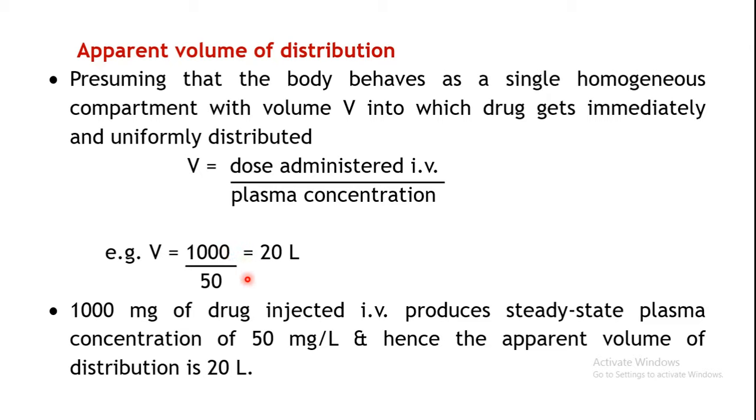So milligram will get cancelled and liter will come into the numerator. So the volume of distribution of this drug, administered at 1000 milligrams by IV route and whose plasma concentration at a particular time is 50 milligrams per liter, is 20 liters. So the apparent volume of distribution for this instance is 20 liters.